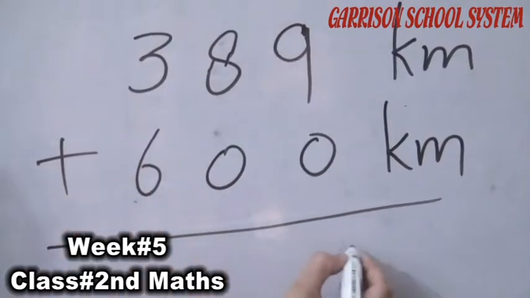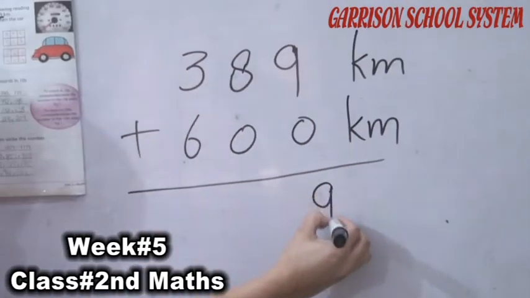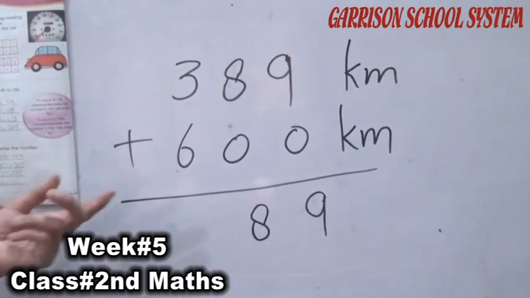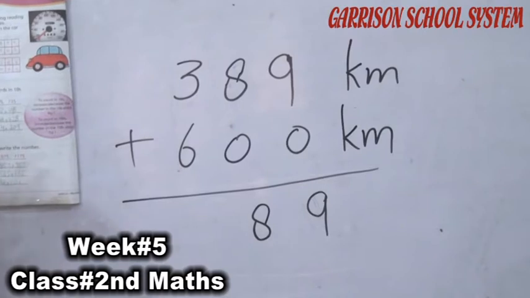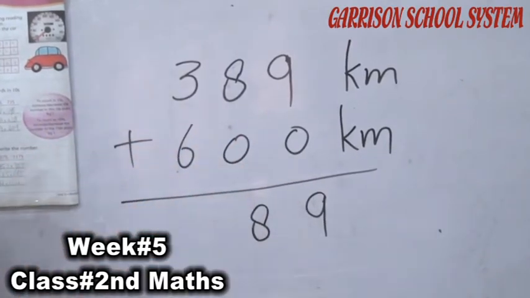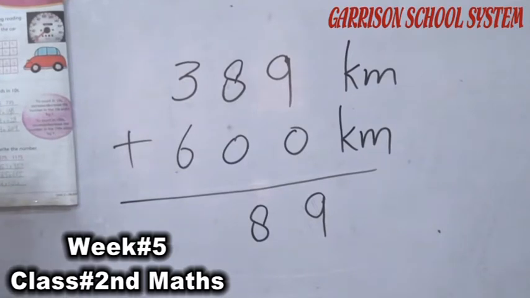9 plus 0, 9. 8 plus 0, 8. I have told you 0 has no value. There is no number in 0. So when we add any number with 0, the answer will be the same. जब भी हम 0 के साथ कोई भी नंबर ऐड करते हैं तो हमारा वो नंबर सेम ही रहता है, बिकॉज 0 की कोई वैल्यू नहीं होती है.